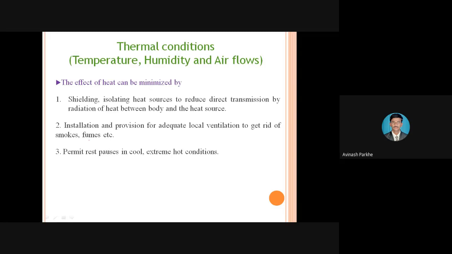Therefore, wherever smoke and fumes are generated, ventilation and exhaust fans should be provided. If we visit any industry or workshop, at the top of the workshop there are some rotating elements. These are called ventilators. Due to these ventilators, unwanted fumes and smoke can be sent to the environment and will not affect performance.